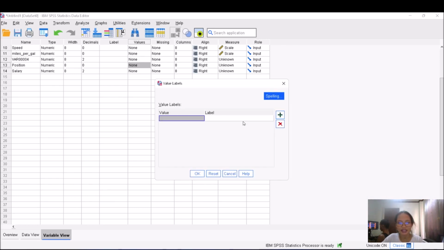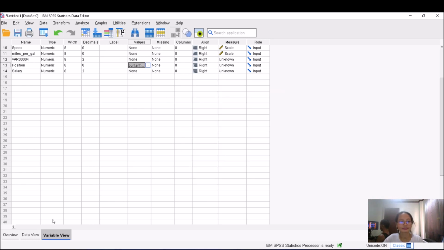And then for the label, we can have 1 as your public accountant, and 2 as financial planner. Okay.